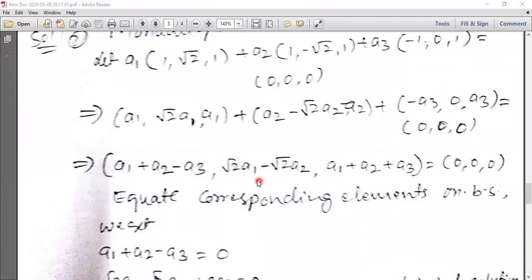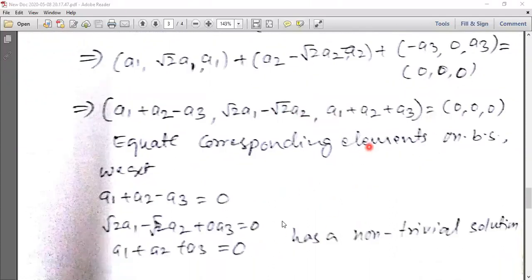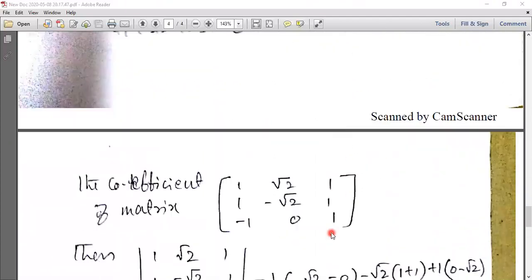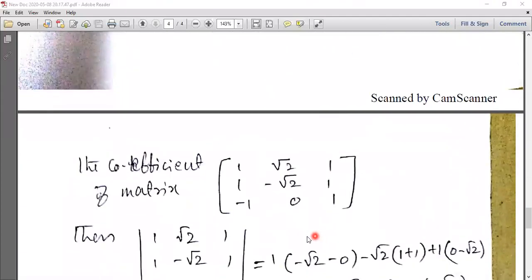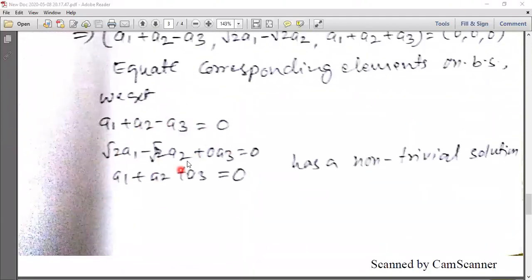Then the second element: we have √2 A1 minus √2 A2. The A3 element is not there, so that is equal to 0. I wrote 0·A3. Then the third element is A1 plus A2 plus A3 equals 0. Has a non-trivial solution. These are the three equations and three unknowns. Using any method, you can find the solution of A1, A2, A3.